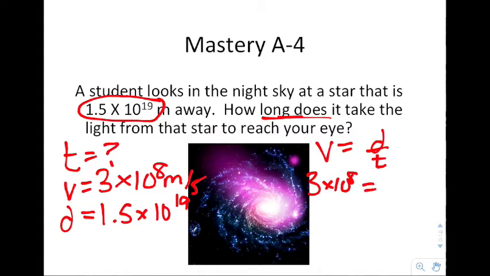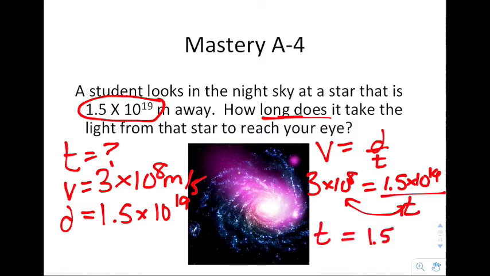The distance that it travels is 1.5 times 10 to the 19th, and I can solve for the time. Now, when you do this, a lot of people have a tendency to divide by 1.5 times 10 to the 19th. You can't do that because the time variable would still be on the bottom. Instead, you want to switch these two places, and so you would get time is equal to 1.5 times 10 to the 19th divided by 3 times 10 to the 8th.